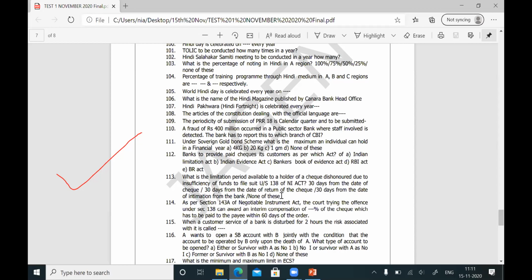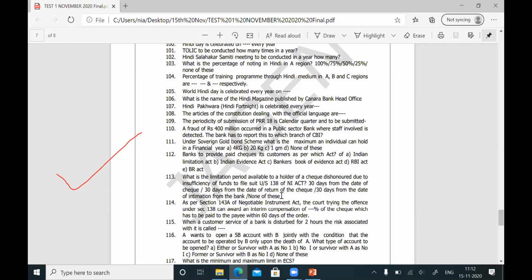What happens? You are informing the customer. The customer in turn informs his drawer, sir, your check is returned, please pay me the money. Within how many days does the customer have to inform the drawer? Within 30 days of receipt of intimation from you. After he informs the drawer, he has to wait for 15 days. So the drawer has time to make the payment within 15 days.